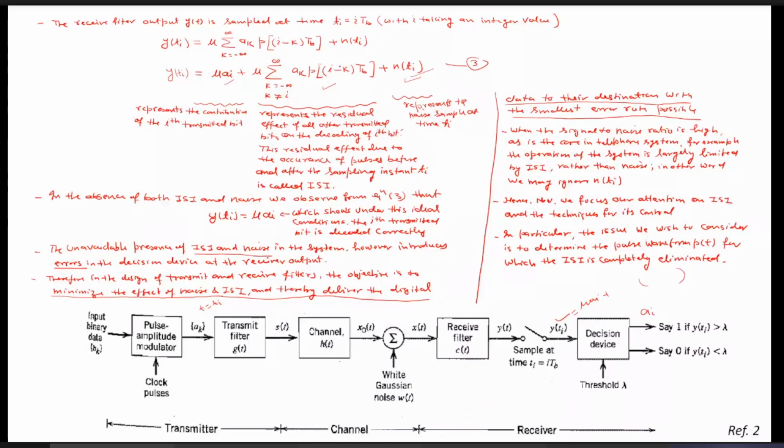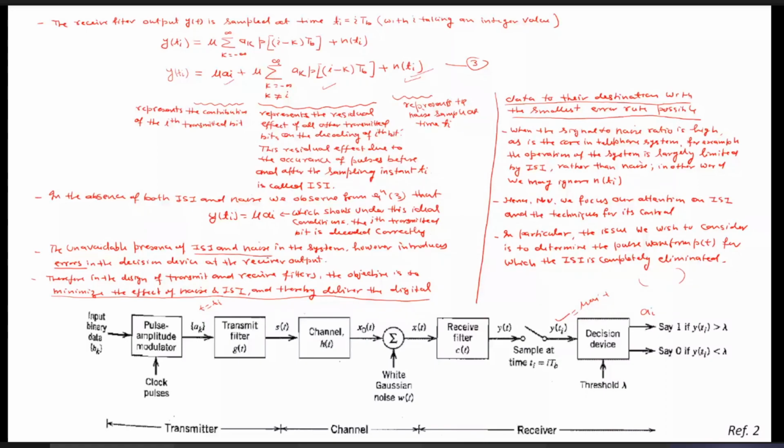This is the residual effect of all other transmitted bits in the decoding of the ith bit, due to the occurrence of the pulses like a_i. So suppose this case i plus 1, or i minus 1: the i plus 1 will be the next pulse, maybe a rectangular pulse.